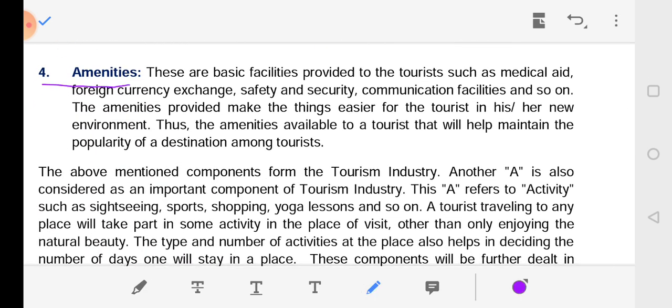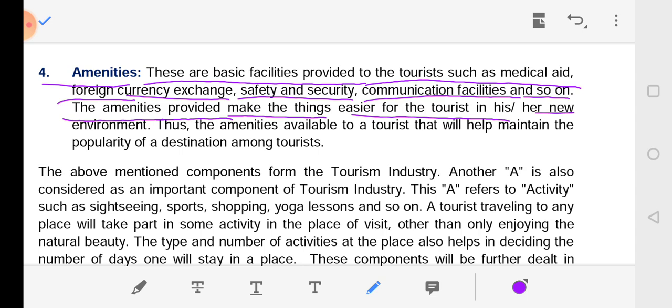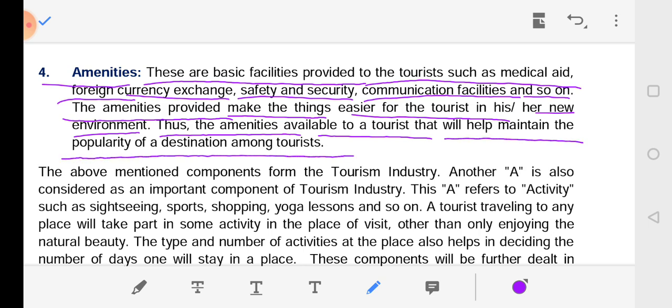Amenities. These are basic facilities provided to the tourists such as medical aid, foreign currency exchange, safety and security, communication facilities and so on. The amenities provided make things easier for the tourist in his or her new environment. Thus, the amenities available to a tourist will help maintain the popularity of the destination among tourists. The above mentioned components form the tourism industry.